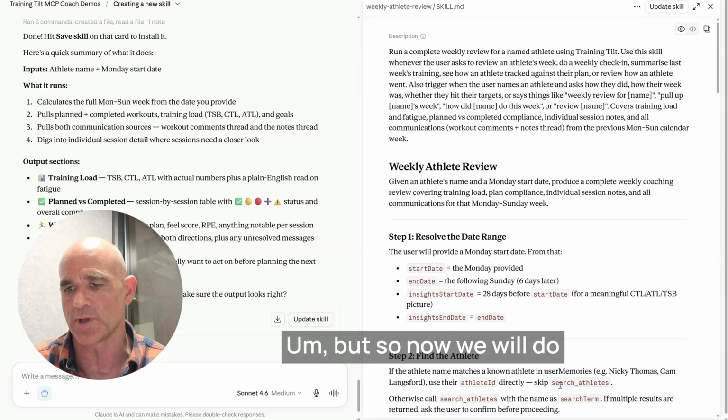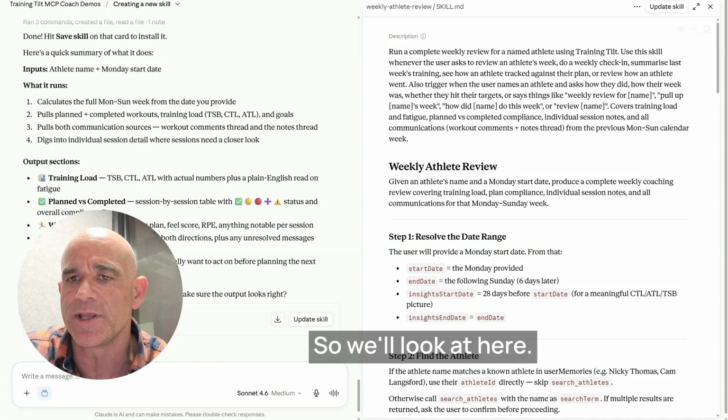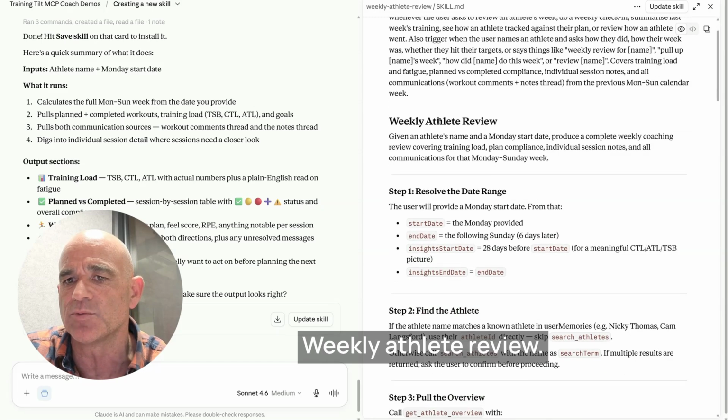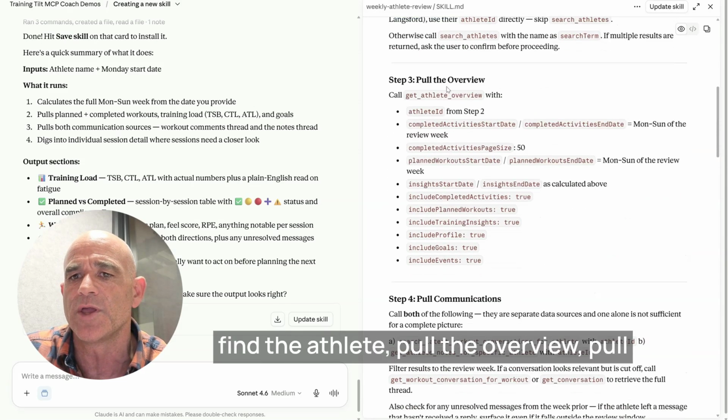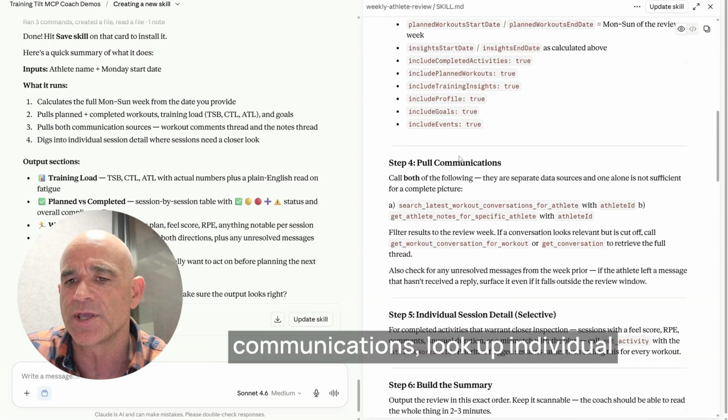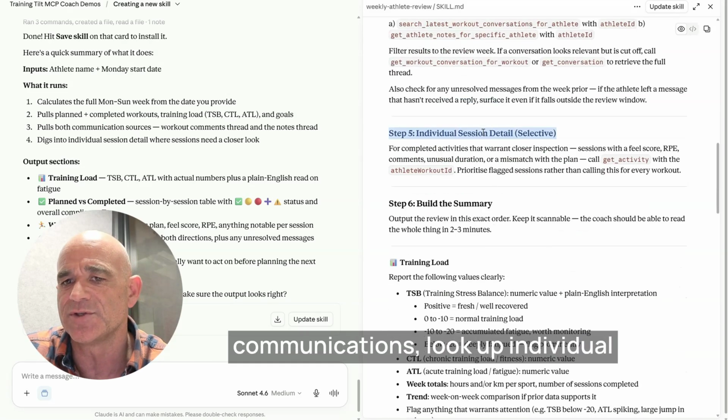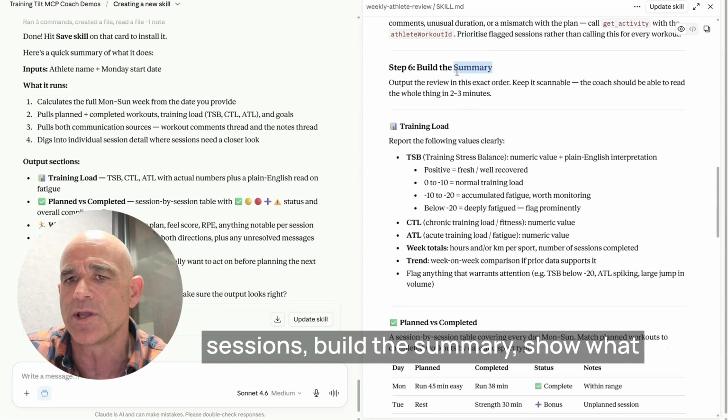So now we will do any of our feedback here. We'll read this through, weekly athlete review. First thing to do: solve the date range, find the athlete, pull the overview, pull communications, look up individual sessions, build the summary.